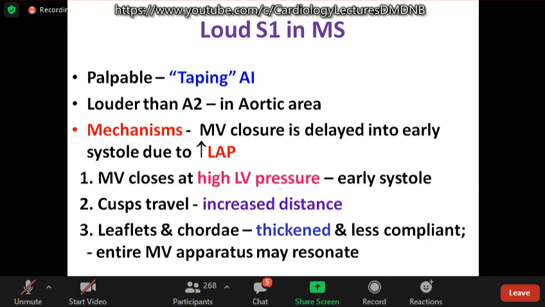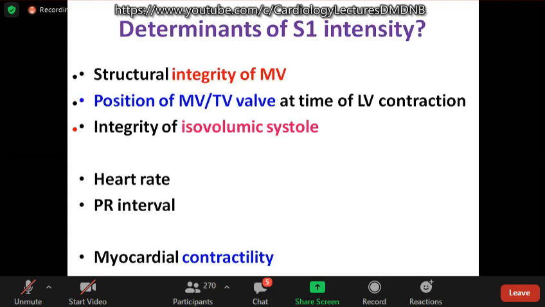And leaflets and chordae are thickened, not heavily thickened or calcified, but mildly thickened, and they are less compliant. So the entire apparatus may resonate and increase intensity. So this depends: if the mitral valve is highly thickened, if it is calcified, severe subvalvular disease, the position of the mitral valve or tricuspid valve in TS at the time of LV ventricular contraction. The other important factor is integrity of isovolumic systole, which is important in mitral regurgitation. We'll discuss later. Heart rate and PR interval. Whenever there is tachycardia, the factor is LV and diastolic. These two factors contribute in aortic valve disease.